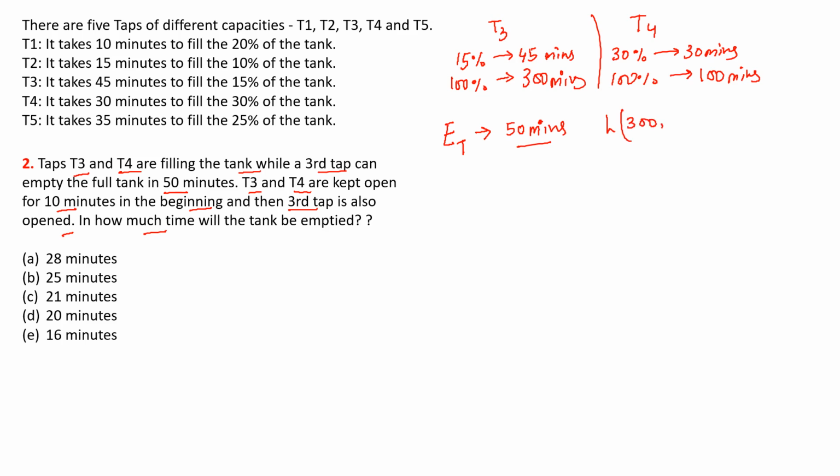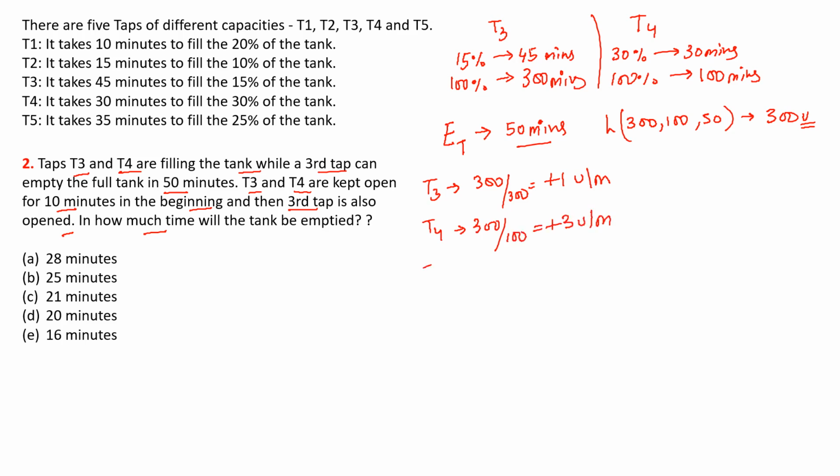So let us take the LCM for the capacity of the tank. The LCM of 300, 100 and 50 is 300 units. Now take the efficiency of tap 3: 300 over 300, that is plus 1 unit per minute. For tap 4 it would be 300 over 100, that means plus 3 units per minute. And for the empty tap it would be 300 by 50, that means 6 units per minute. And it is given as minus 6 because it is emptying the tank.